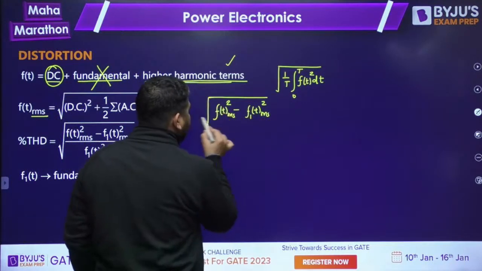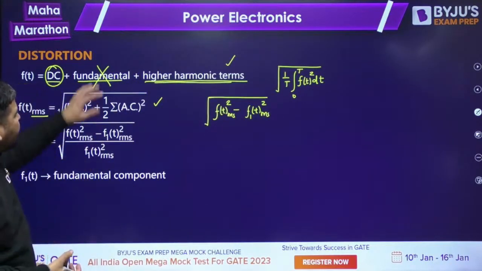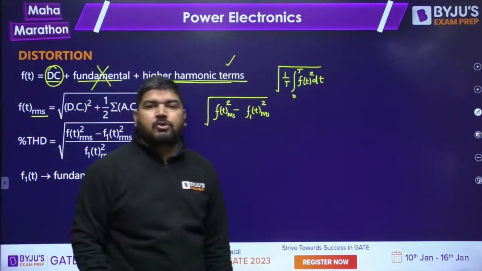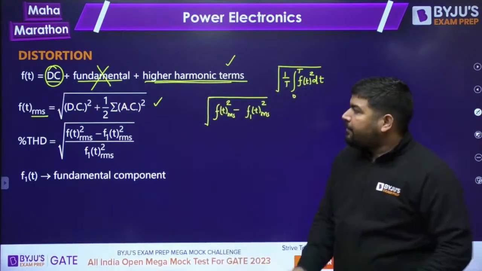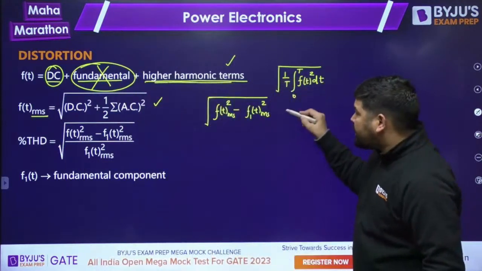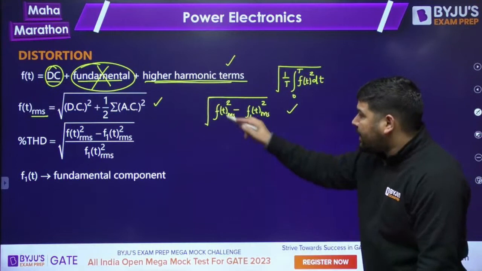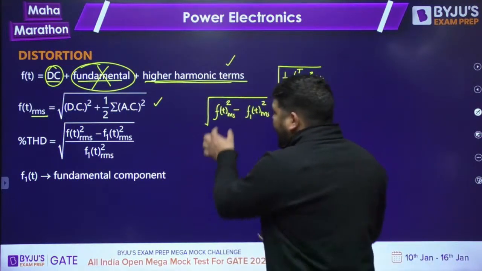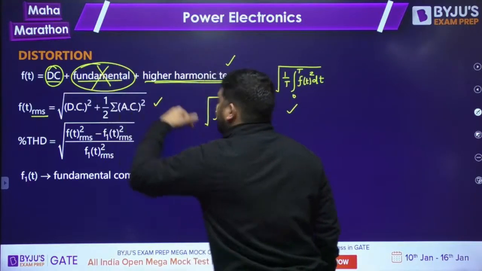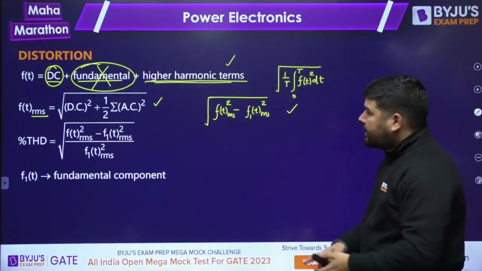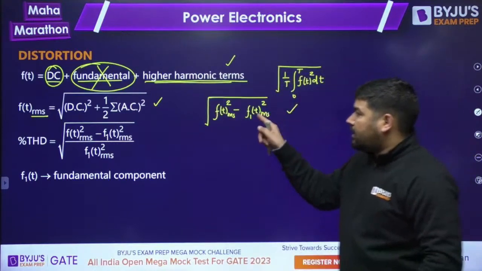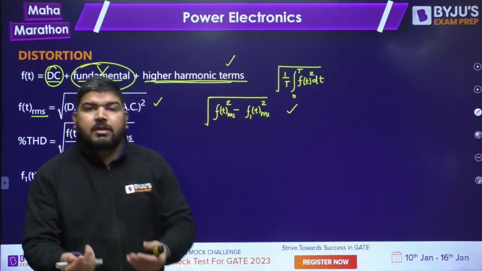Now this represents the distortion, because if you have removed the fundamental, apart from this fundamental component, everything is distortion. What is the RMS value of the distorted wave? The RMS value of the distorted wave is the total RMS value of the function squared, minus the RMS value of the fundamental component squared, and take the root. This way you will get the RMS value of the distortion.